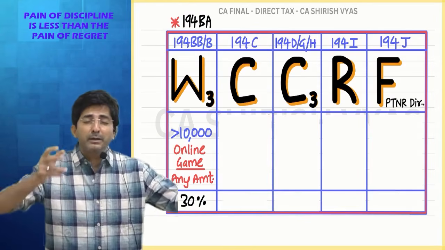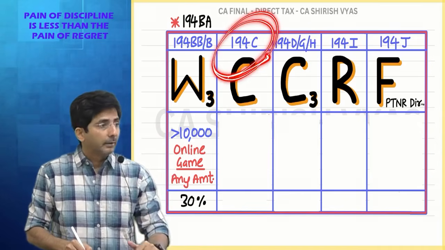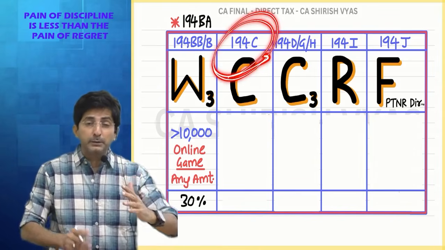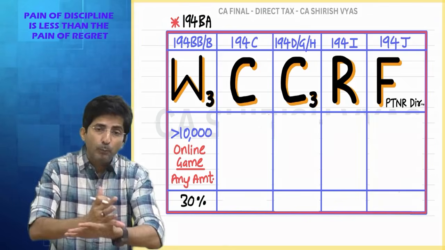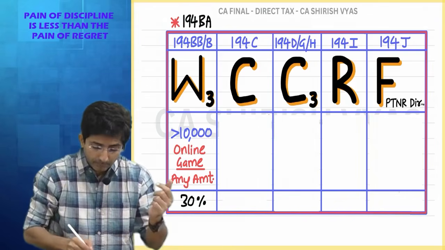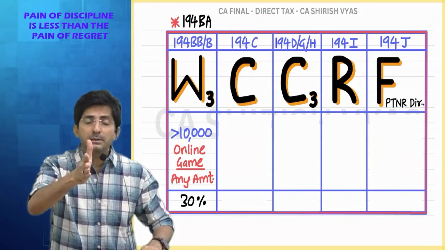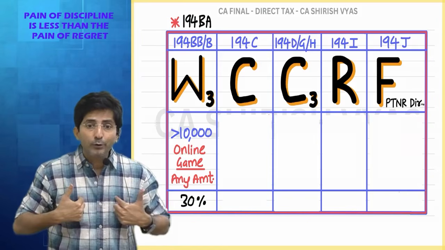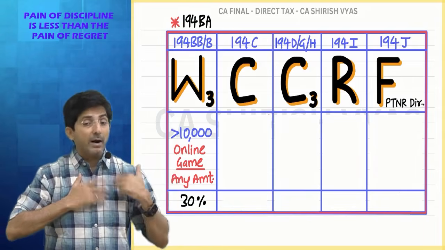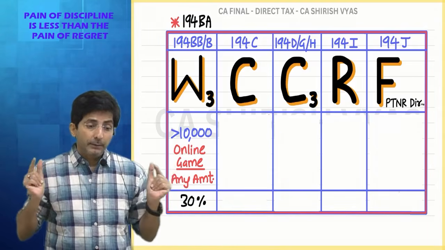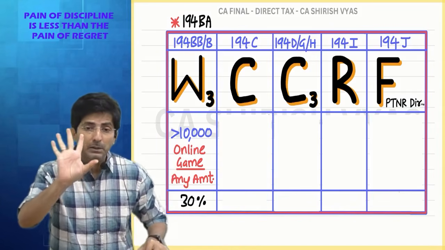Because I have seen so many case laws and controversies related to 194C. Many times High Court, Supreme Court, they speak at length to prove that it is a works contract. Why do they have to prove? Because if it is proved it's a works contract, 194C TDS will apply. And what is the test to prove something is a works contract or not? I told you that if someone does the work as per my requirement and specification, if this is proved, it's a works contract.